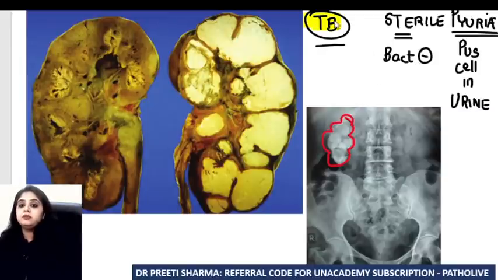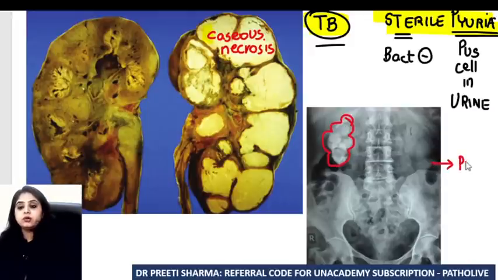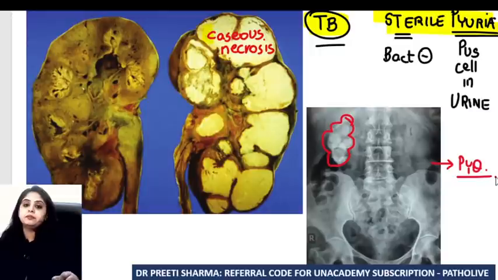So how does TB present? Urine finding of TB: sterile pyuria. And if I'm saying TB, then what necrosis can be seen? This cheesiness that you're seeing in the kidney. Obviously, we are dealing with caseous necrosis. So it's the same caseous necrosis and calcium that you're seeing radiologically over here as well. And in fact, the radiological image is what came recently in this year's exam.